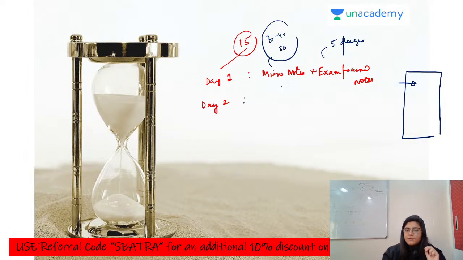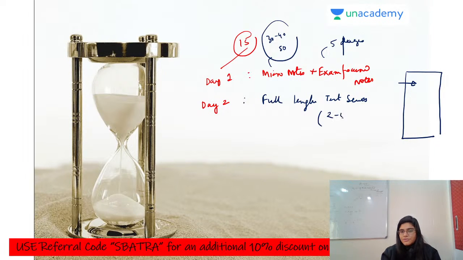Then on day 2, you have to give a full length test series, and the timing should be the same as your JAM examination, that is 2 to 5 p.m. I'll elaborately tell you about this topic in the next session, but right now let me give you a clue: you have to maintain that same environment. Sit on a table and chair in the right posture, just as if you are giving the examination. Give a full length test series from 2 to 5 p.m. every alternate day in the month of January.